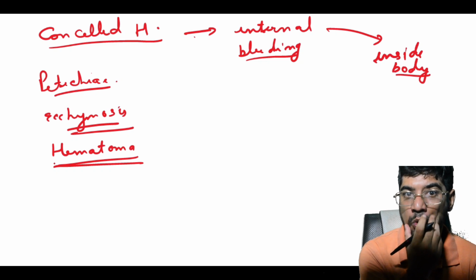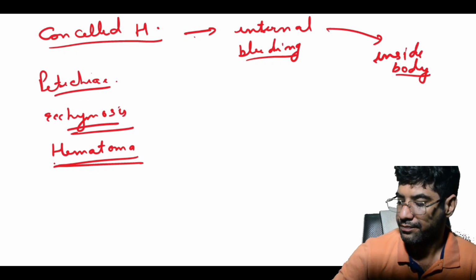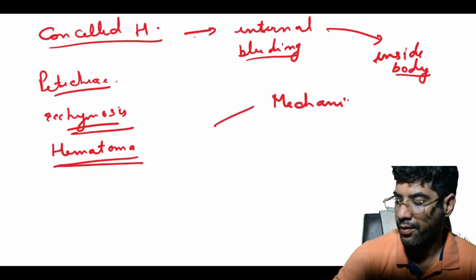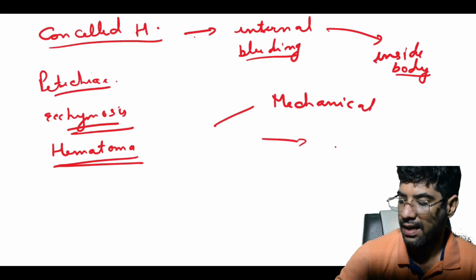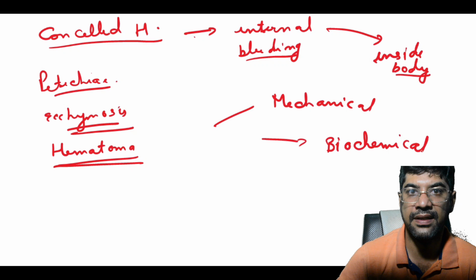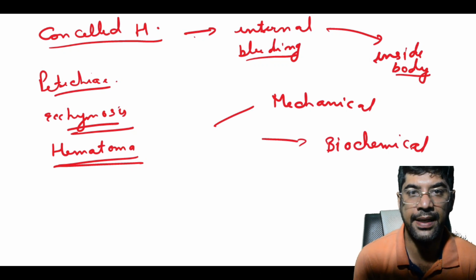So there are two main types of hemorrhage that can cause excessive bleeding. One is mechanical hemorrhage and other is biochemical hemorrhage. Mechanical hemorrhage, think of this as bleeding that is caused by direct injury to the blood vessels.